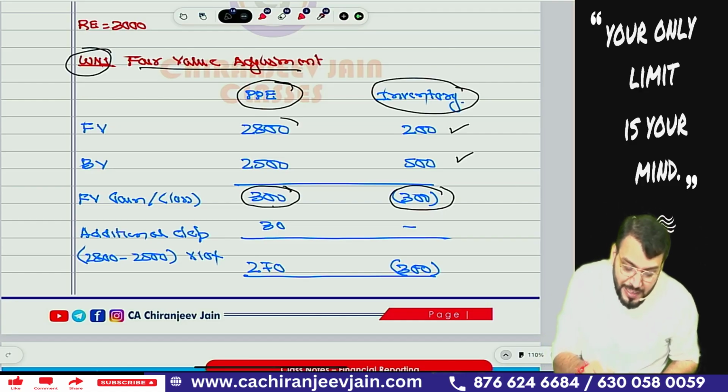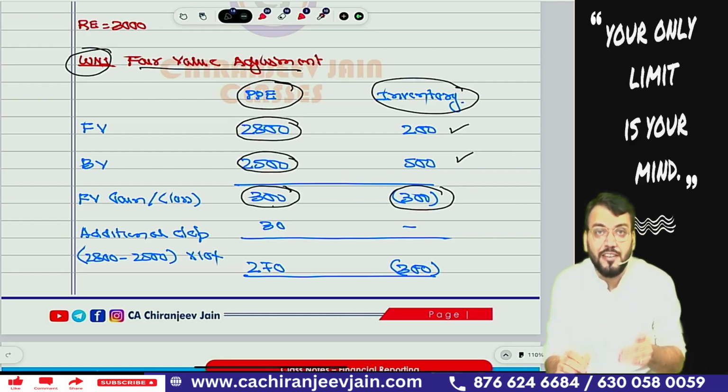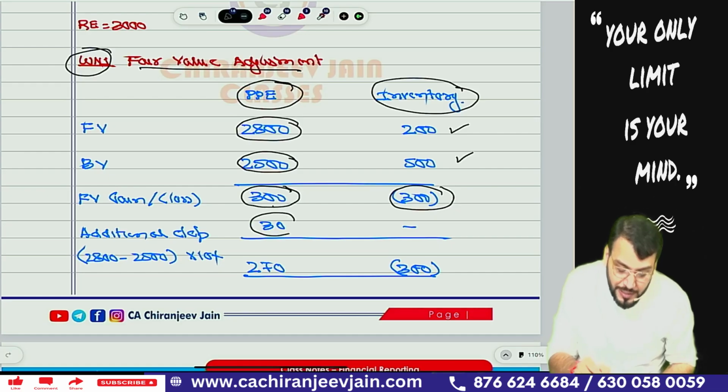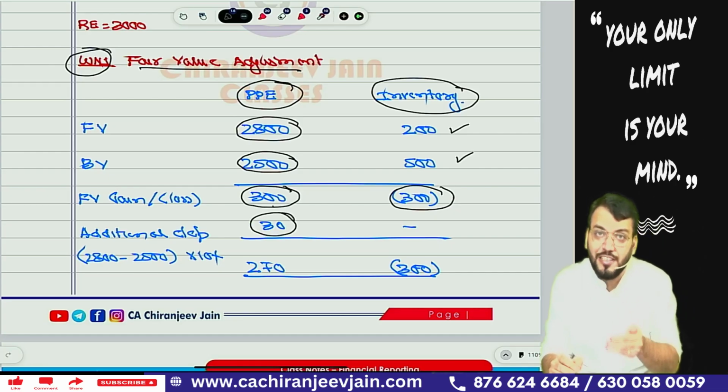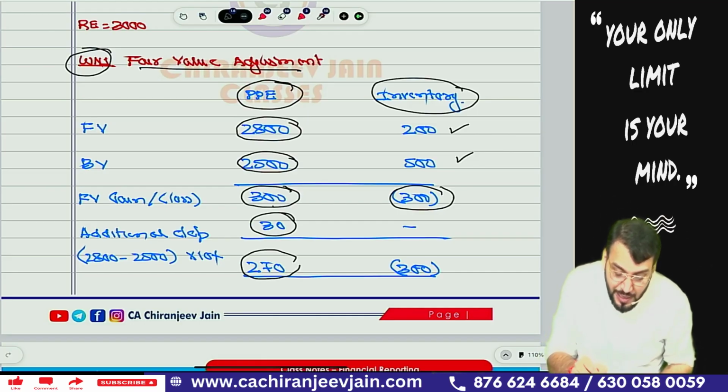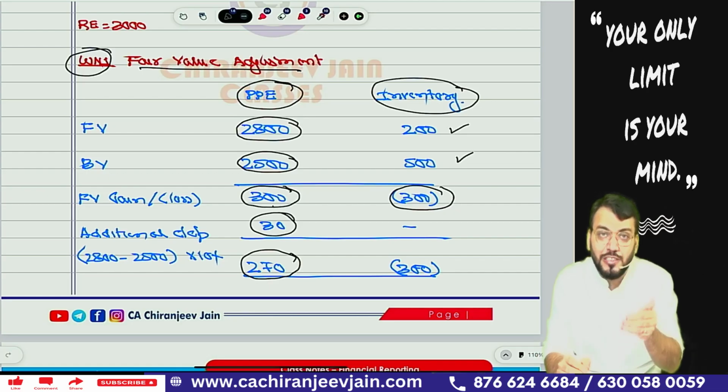So 2800 is the fair value, book value is 2500. We'll do 2800 minus 2500, which is 300. Apply the 10% rate of depreciation, that will come to 30. This will be the post acquisition additional depreciation, which reduces from post acquisition profit. So this becomes the net increase in PP on the date of consolidation.